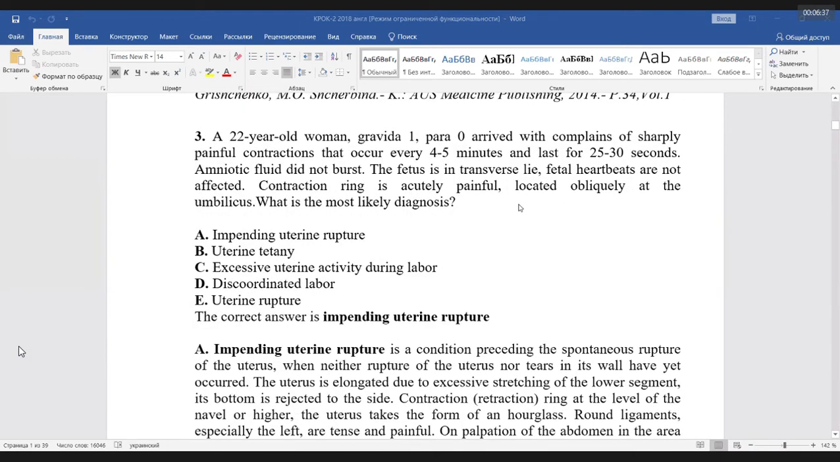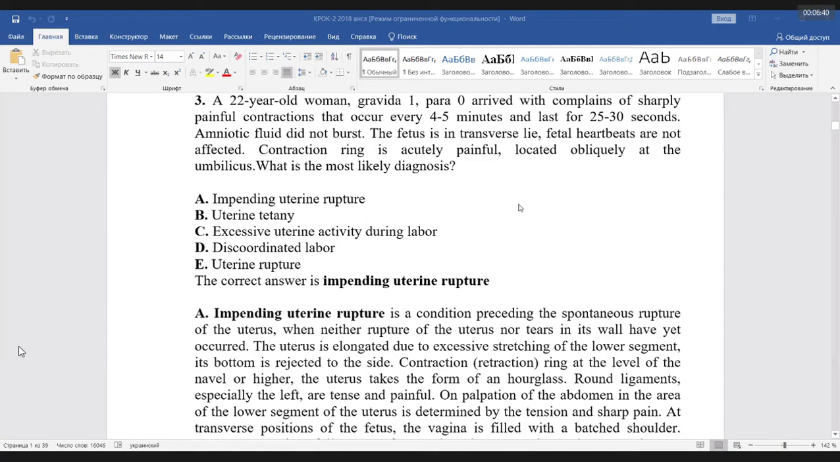The next, number 3. Read, please, the test. A 22-year-old woman, gravida para, arrived with complaints of sharply painful contractions that occur every 4 to 5 minutes and last for 25-30 seconds. Amniotic fluid did not burst. The fetus is in transverse lie. Fetal heartbeats are not affected. Contraction ring is acutely painful, located obliquely at the umbilicus. What is the most likely diagnosis?